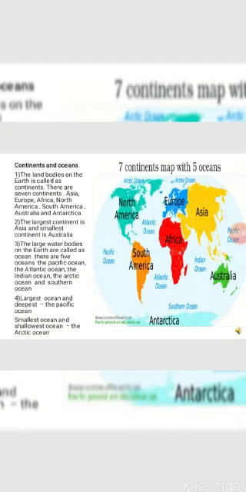Is it very clear, children? The land is called continents and the water bodies are called oceans. There are 7 continents. They are Asia, Europe, Africa, North America, South America, Australia and Antarctica. And the water bodies are called oceans. They are the Pacific Ocean, the Atlantic Ocean, the Indian Ocean and the Southern Ocean.